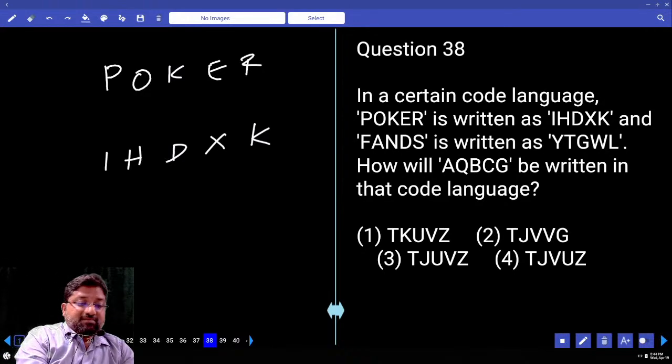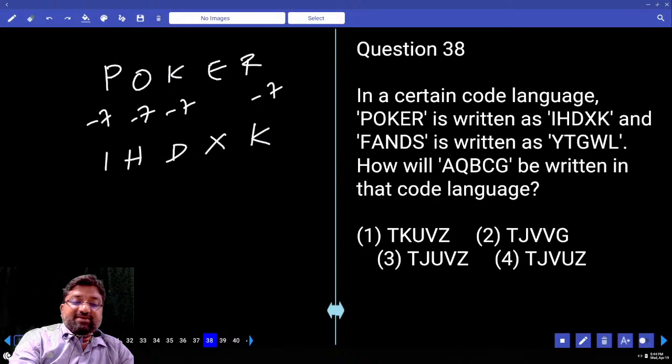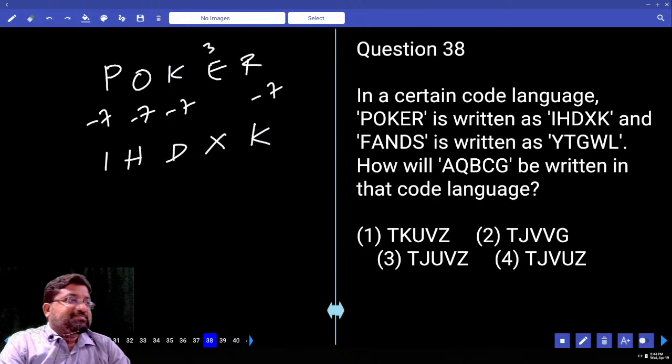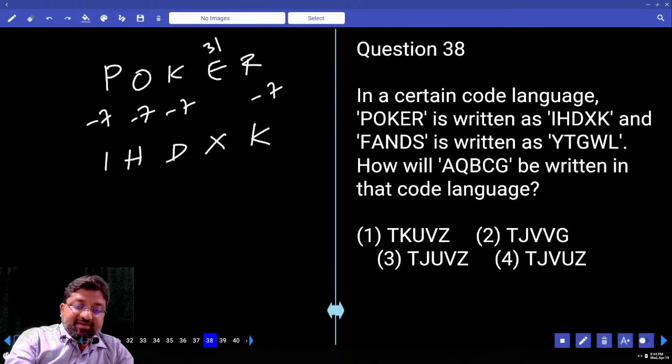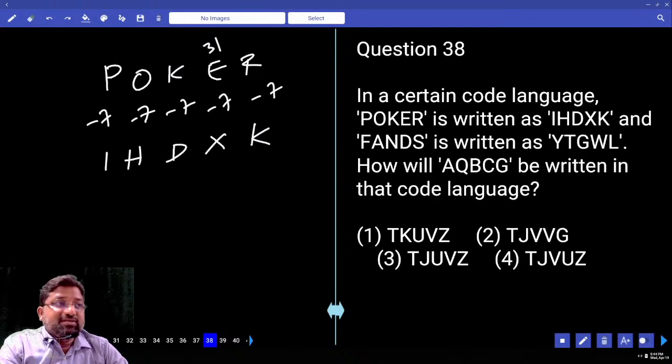Minus 7. 15, 8 minus 7. 11, 4 minus 7. 18, 11 minus 7. 31 minus 7 is 24. 24 is what? X. Is it right or not? Same came or not? Do we need to reverse check? No, not for now. Next is what?